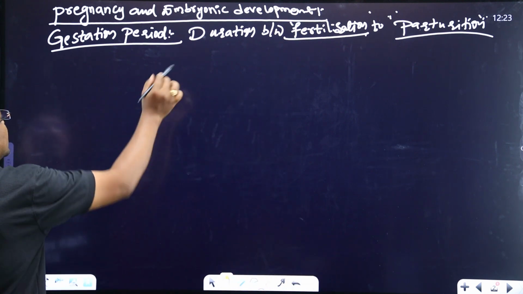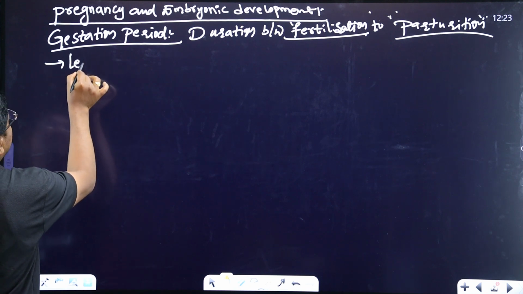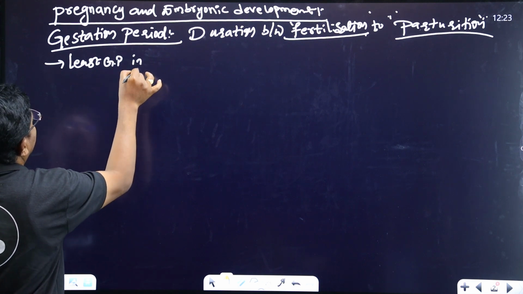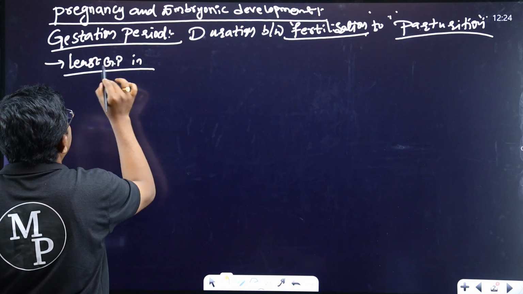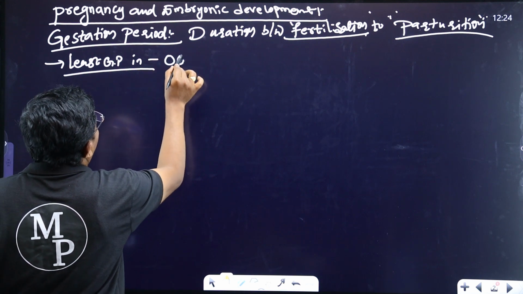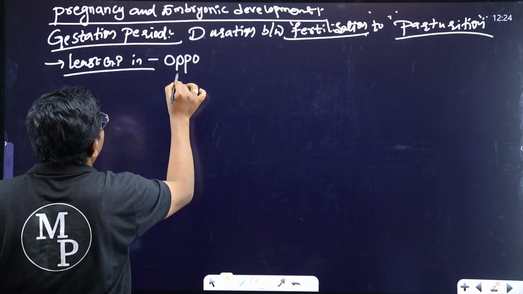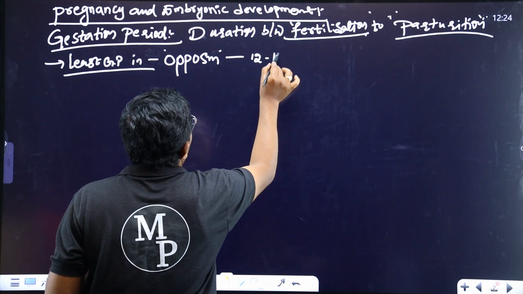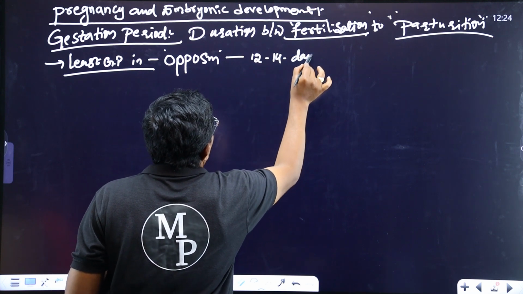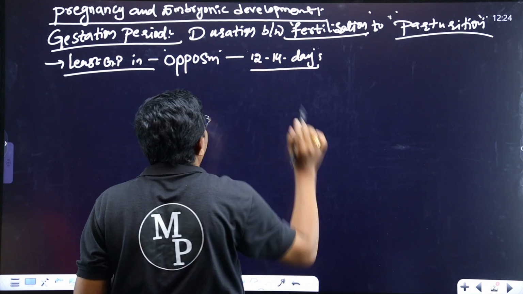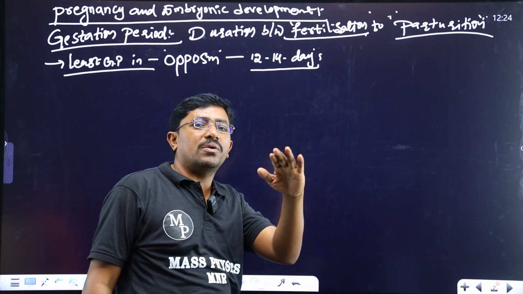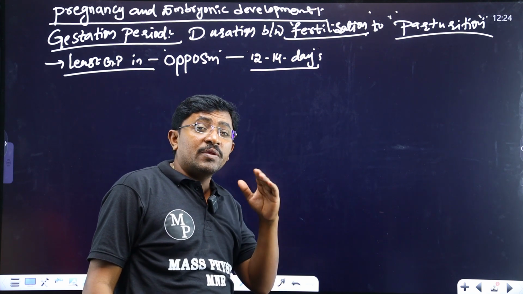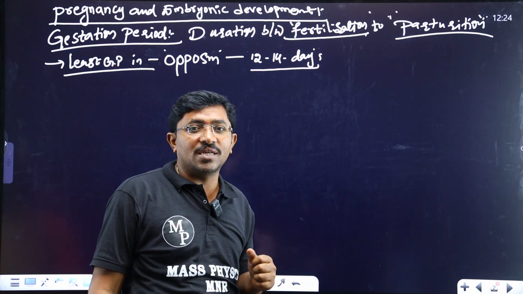First we'll discuss the least gestation period. In which mammal? The least gestation period is in the opossum. In the opossum, it is 12 to 14 days only. This is the least gestation period in all mammals. From fertilization to parturition, only a 12 day gap is there.